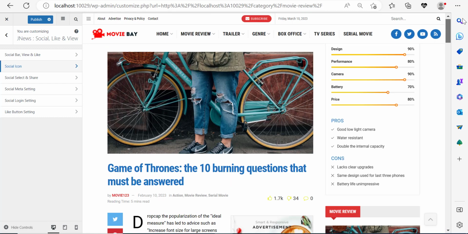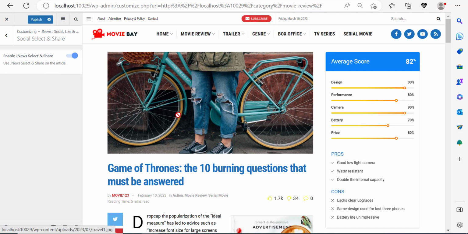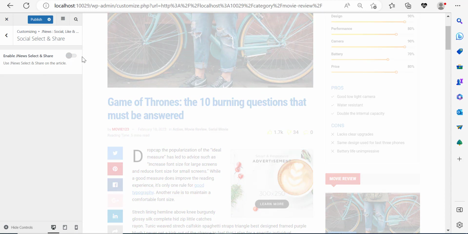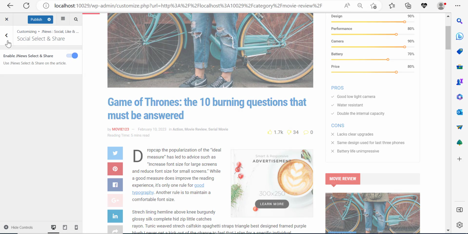And so let me just scroll up over here. Social, select, and share. This is not really very difficult, because here you have one button. You can either enable people just to share and select, or you can disable this option. In this instance, people are not going to be able to share and interact with your posts. I would like to keep it like this, enabled.